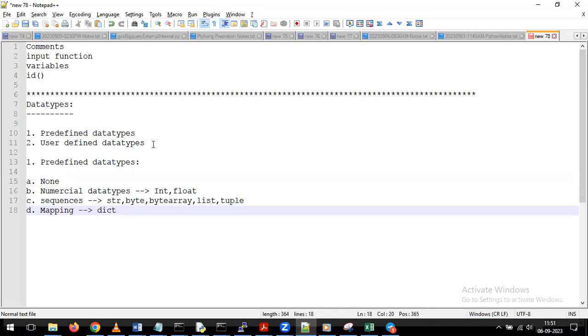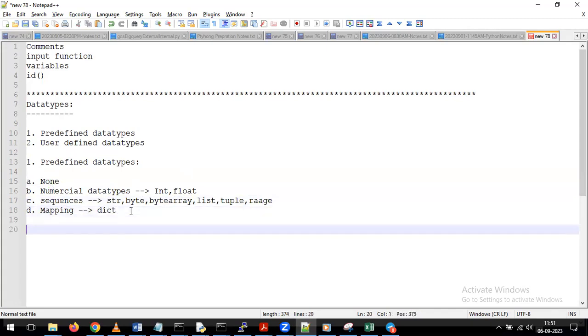So like this, we have different types of data types. Here we have the range also. String, byte, byte array, list, tuple, and range all fall under the sequence related data types. And we have the dictionary as well. In the numerical data types, we have int and float, and we have one more data type called null.